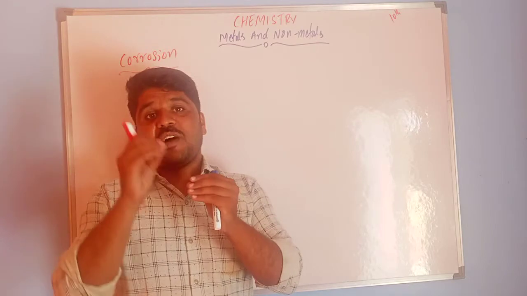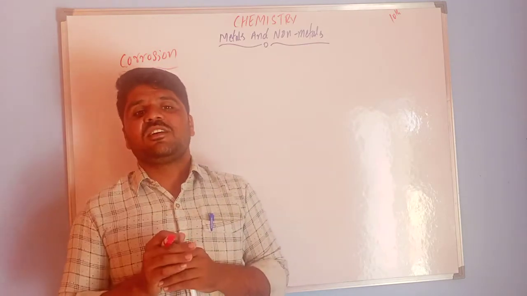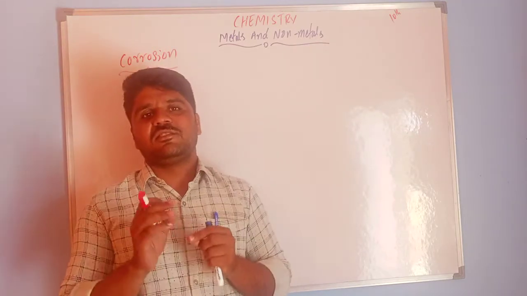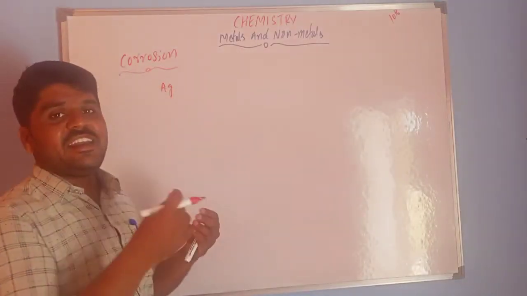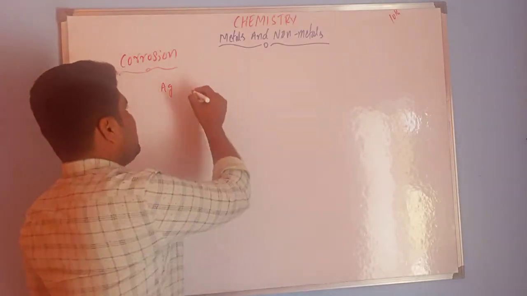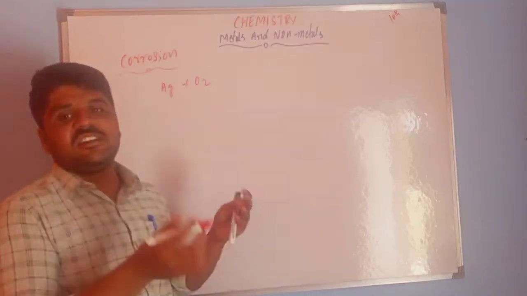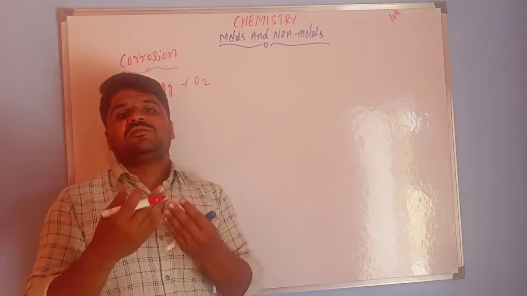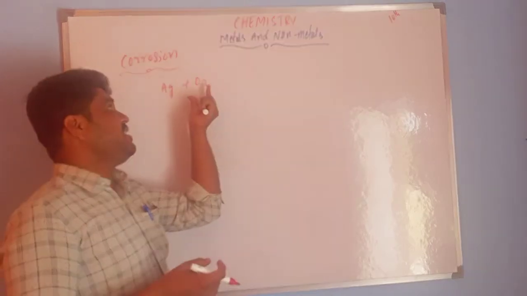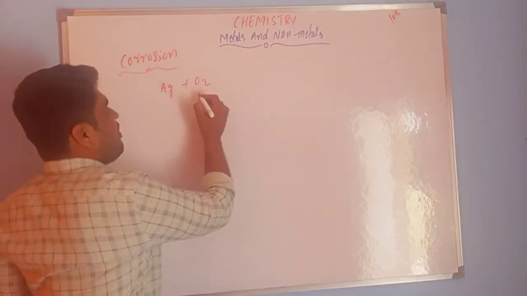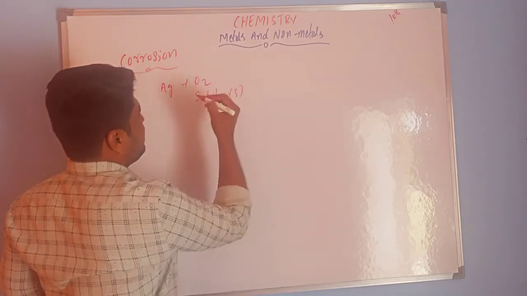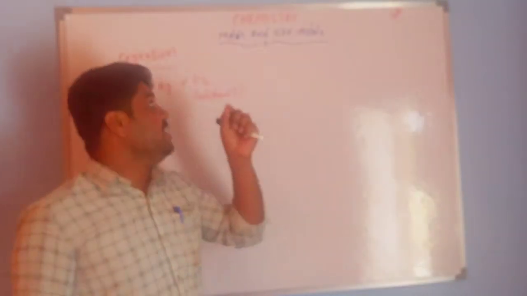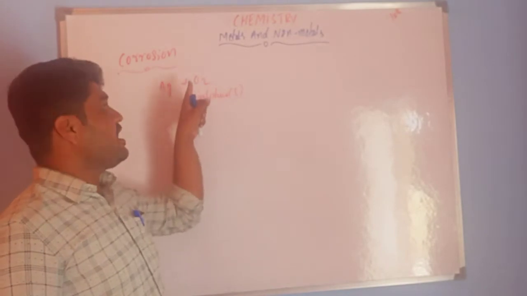Why does this occur? This is because of silver, symbol Ag. Silver reacts with the air.